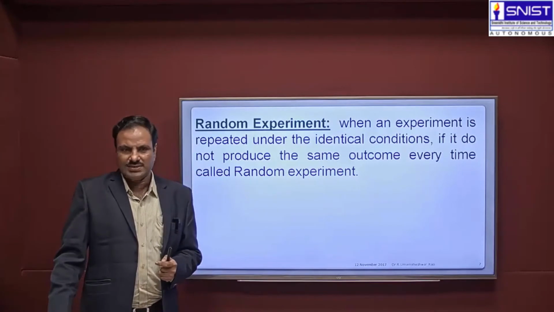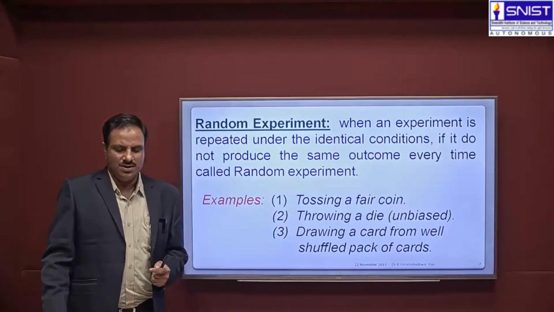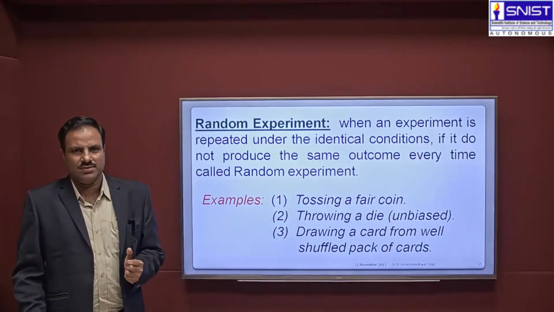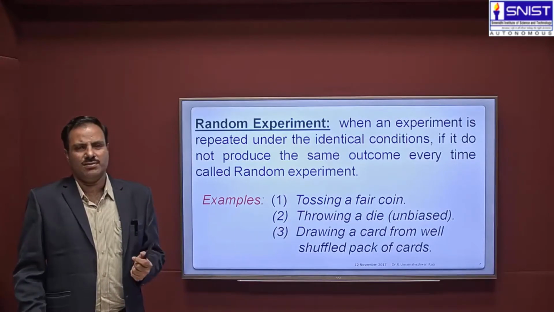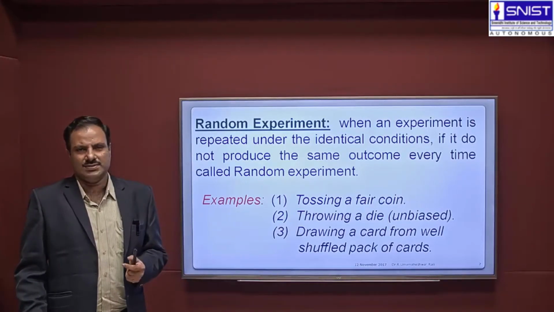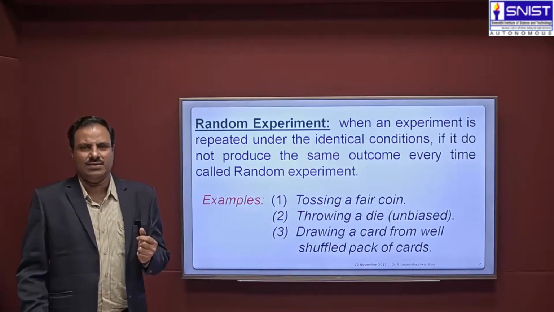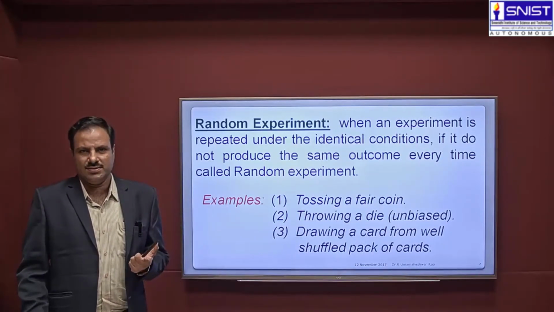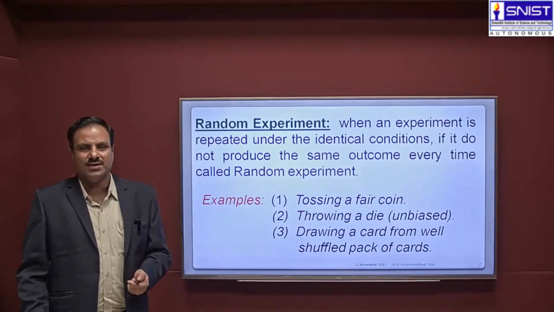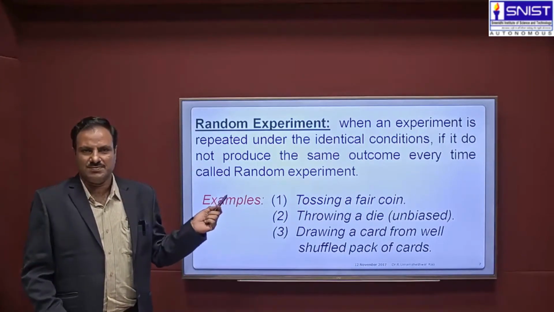See the examples of a random experiment: tossing a coin. When you toss a coin, the result may be heads or tails. Suppose the result is heads the first time, and if you toss the coin again, the second time the result may not be heads. So we can consider this a random experiment.